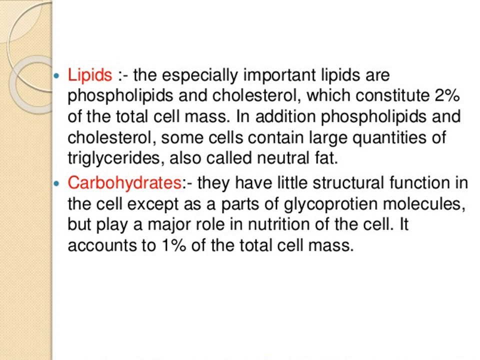Carbohydrates. They have little structural function in the cell except as a part of glycoprotein molecules, but play a major role in nutrition of the cell. It accounts for 1% of the total cell mass.